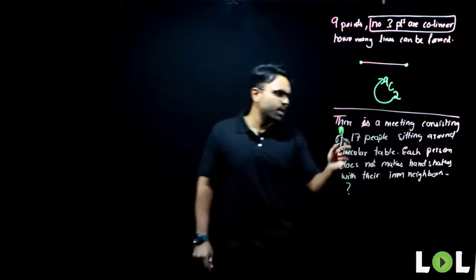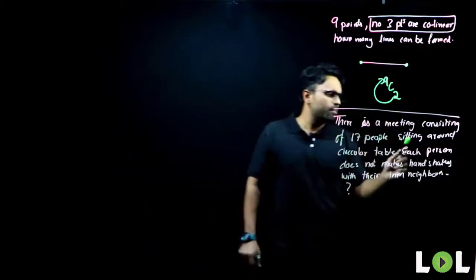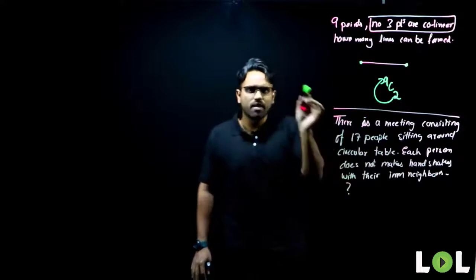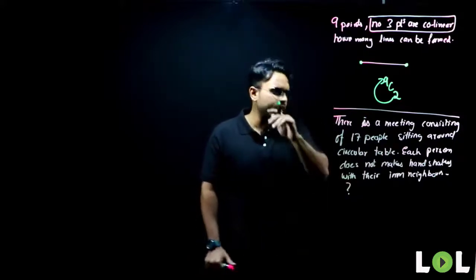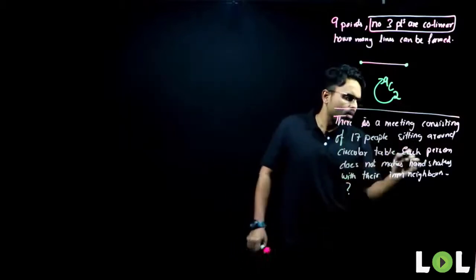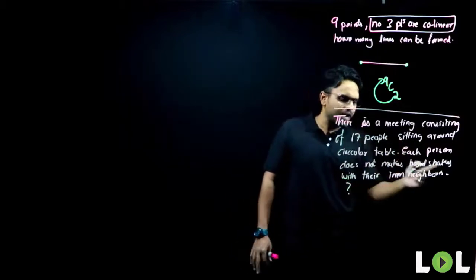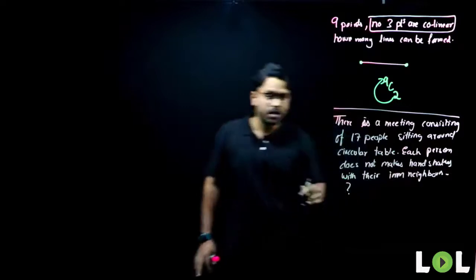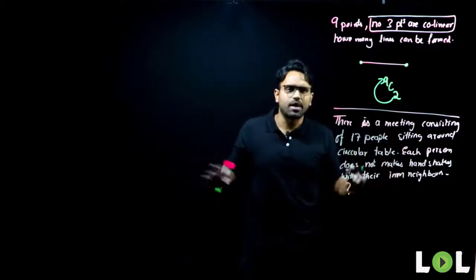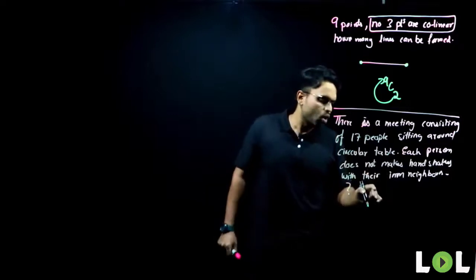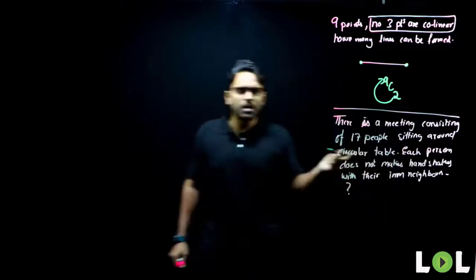My question is simple. There is a meeting consisting of 17 people sitting around a circular table. Imagine 17 people sitting around a circular table. Each person does not make handshakes with their immediate neighbors, meaning in a circle, on my left and my right. So how many handshakes will be there in that meeting is the question.